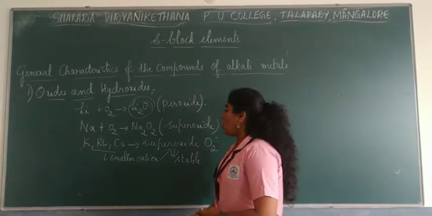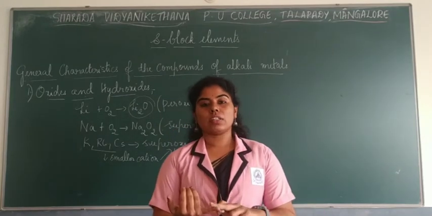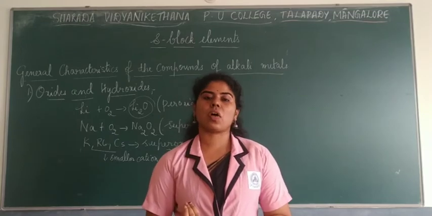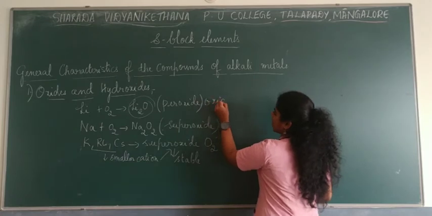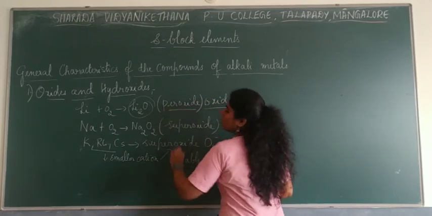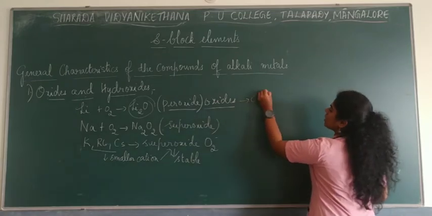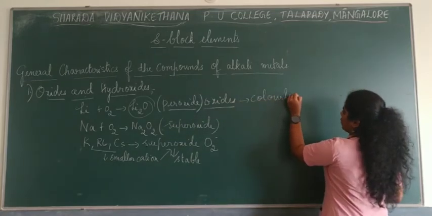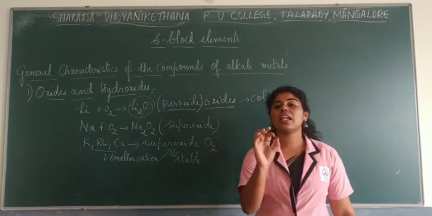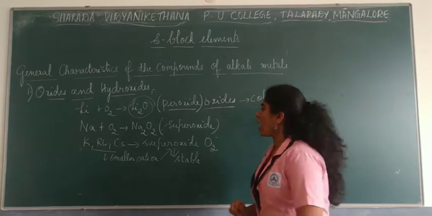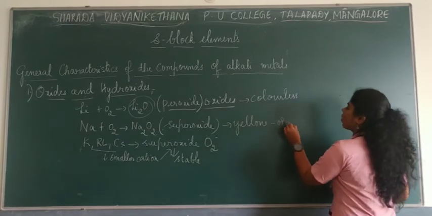Now, also talking about the color of these oxides. The monoxides, that is the usual oxides, as well as the peroxides, will usually be colorless when they are pure in nature. Whereas superoxides will have a slightly yellowish orange color.